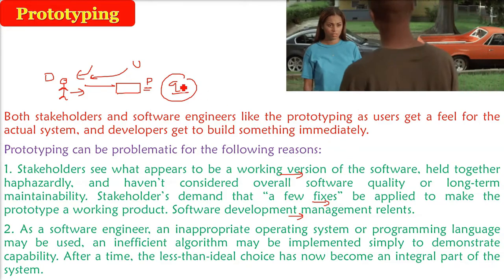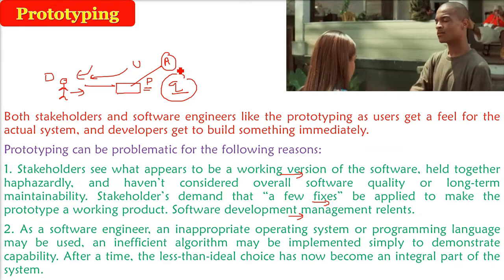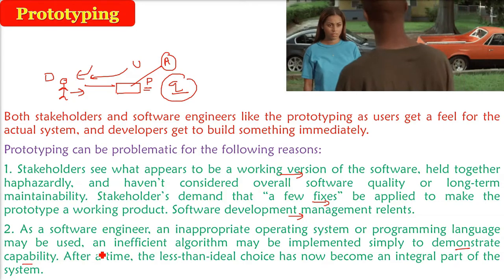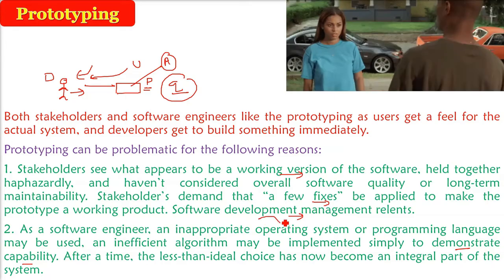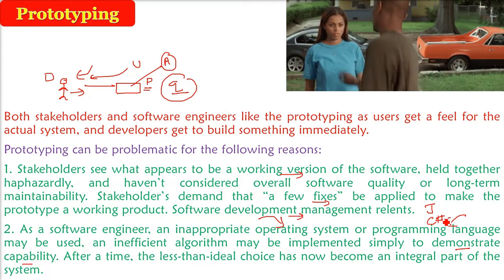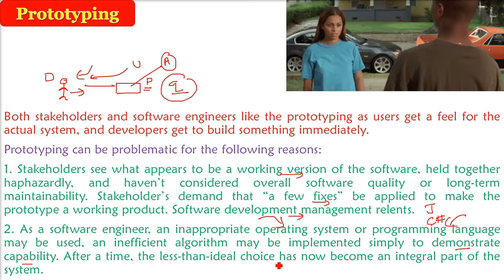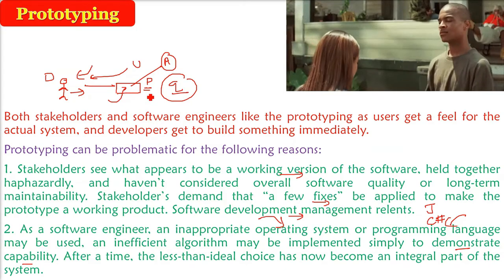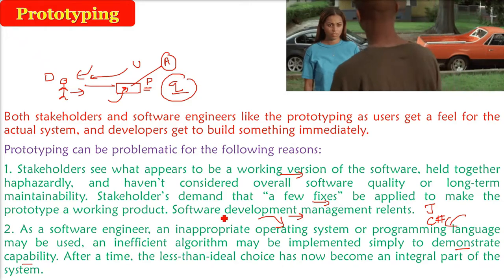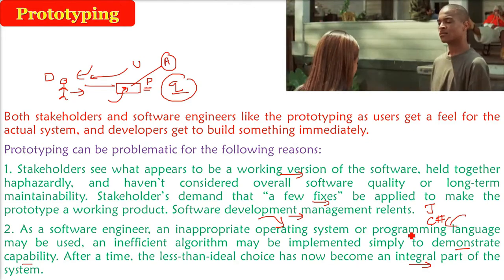There's one more thing. Maybe the algorithm you have used to make the prototype, you might be using a different operating system. You might have used a programming language which is not the proper programming language for this particular project. So the OS you are using, the programming language, say Java you have used, C# will be better. And the algorithm you have used is quite inefficient. But this will be a part of the system as a prototype and this will become the final system. So it will become an integral part and you know that this is not fair. The algorithm is inefficient, and this will become the final software. That is the problem.